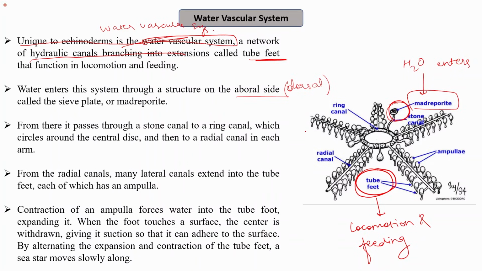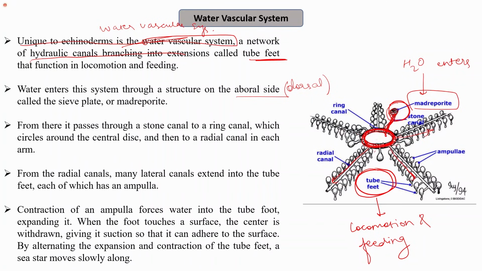After this, it passes through the stone canal. So once water enters, it passes through the stone canal here. From here, it passes to a ring canal, which is a ring-like structure in the central disc at the center. Once it reaches this, it passes to all the radial canals.